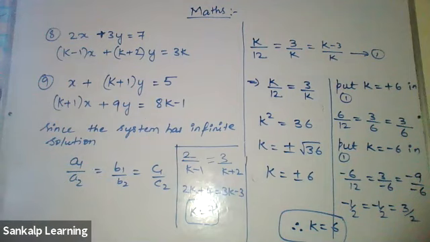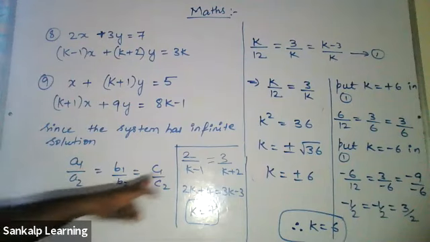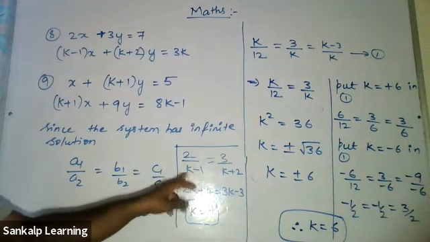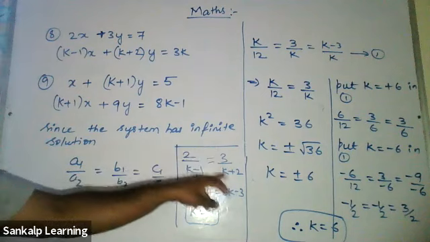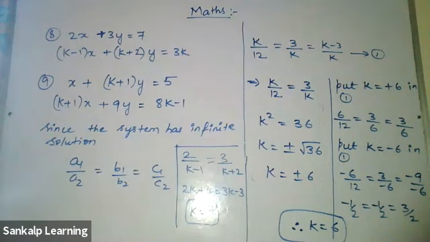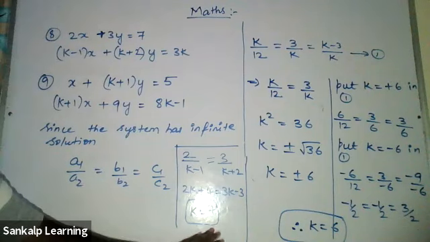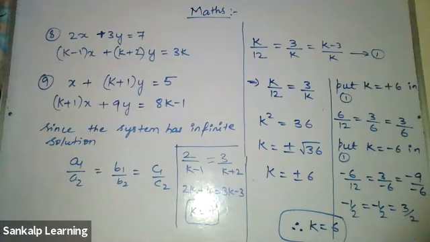But even though you got one value, please check it. Sometimes what happens is it will not be satisfied. So 7 minus 1, so 6, 2 by 6, 3 by 9. The last step that you get is 7 by 21. Even though you're getting one value, just check this value, put back in the equation and check whether it is satisfying.